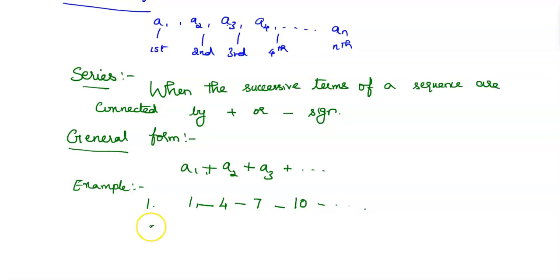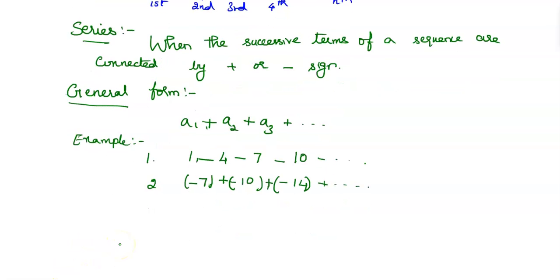And the second example, -7, -10, -14. We have taken like this, so we can add it. Minus 7 plus minus 10 plus minus 14 plus etc. So this will become a series. And here we have two types of series. One is finite and another one is infinite. So series we can differentiate into finite series and infinite series.